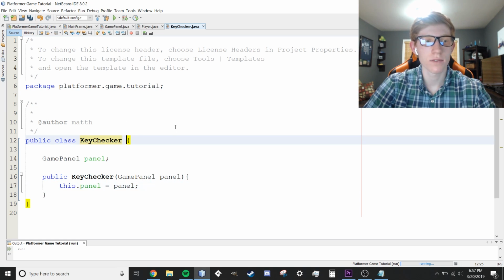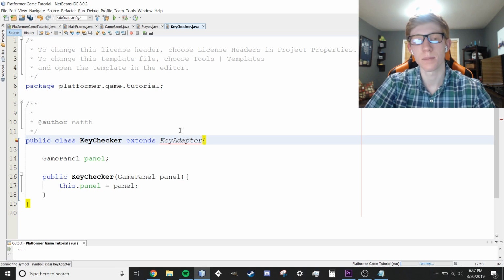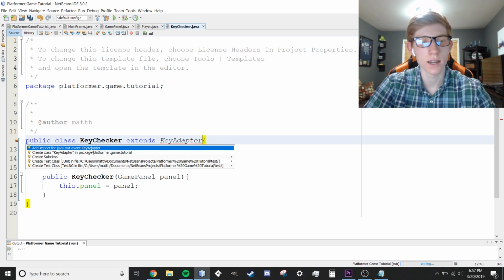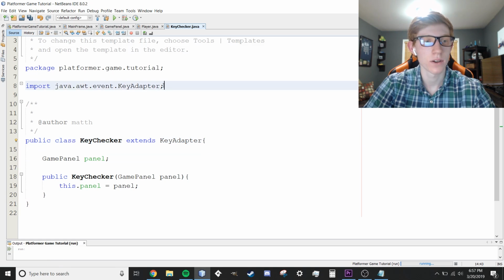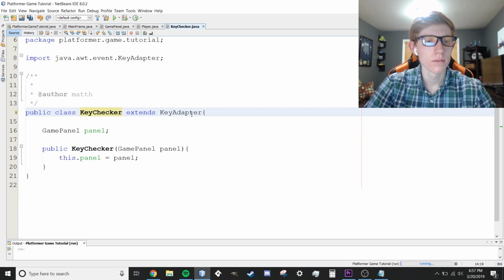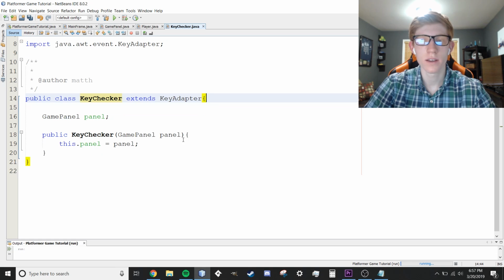And then within our class right here, after key checker, we're going to add extends key adapter, and that's going to tell Java that this is something that's going to be listening for key inputs. We'll even need an import for that, awt.event.KeyAdapter. Here it is right here. There's the input. It might ask us to import the methods. Maybe not though. Interesting. Okay, well, we can still add them either way.